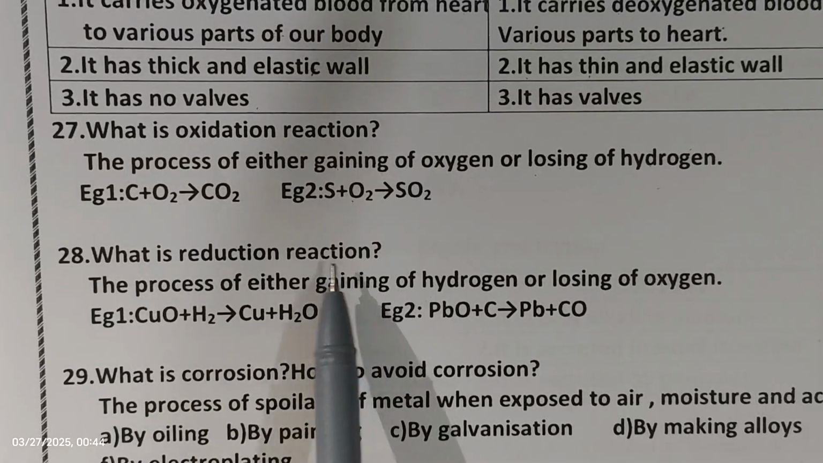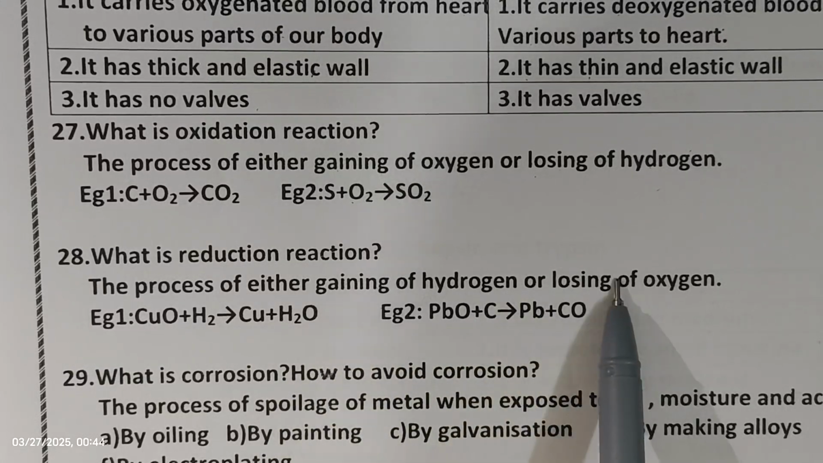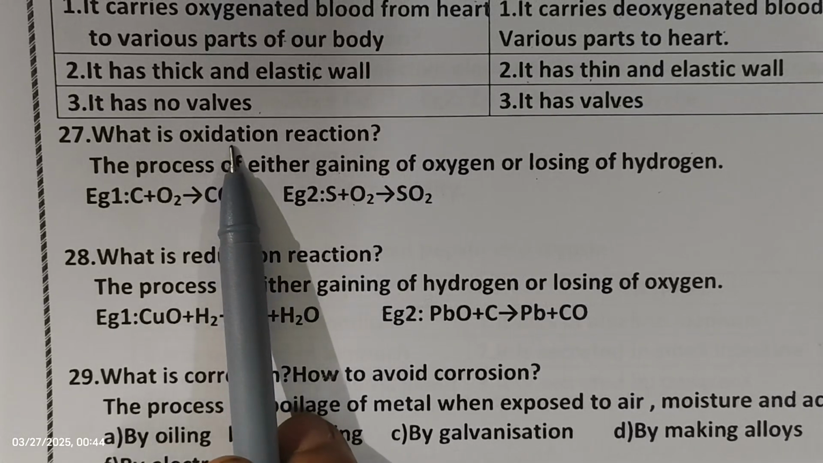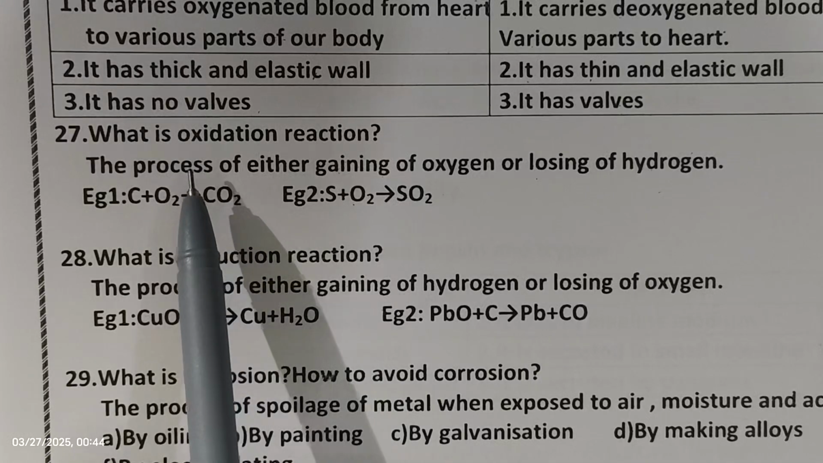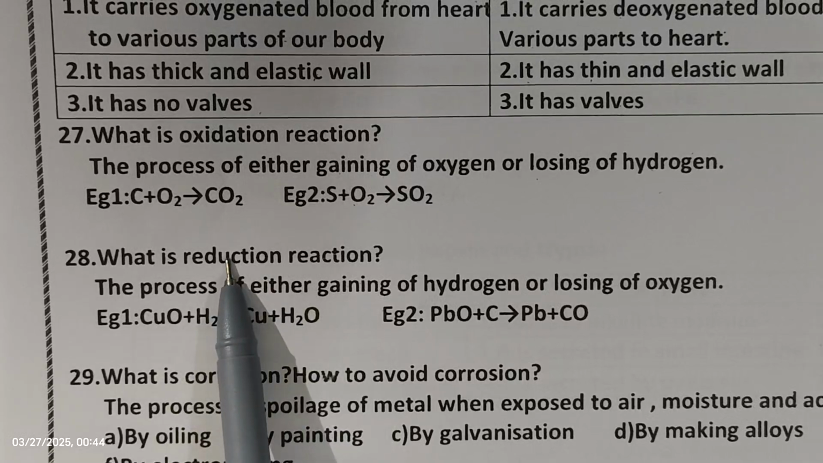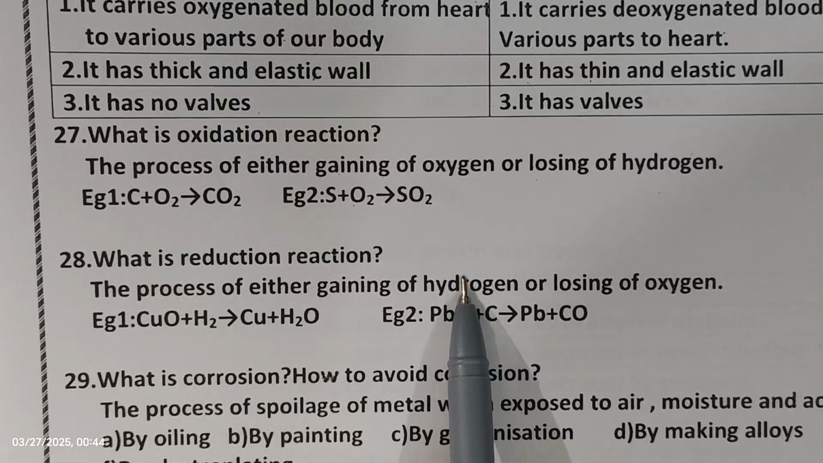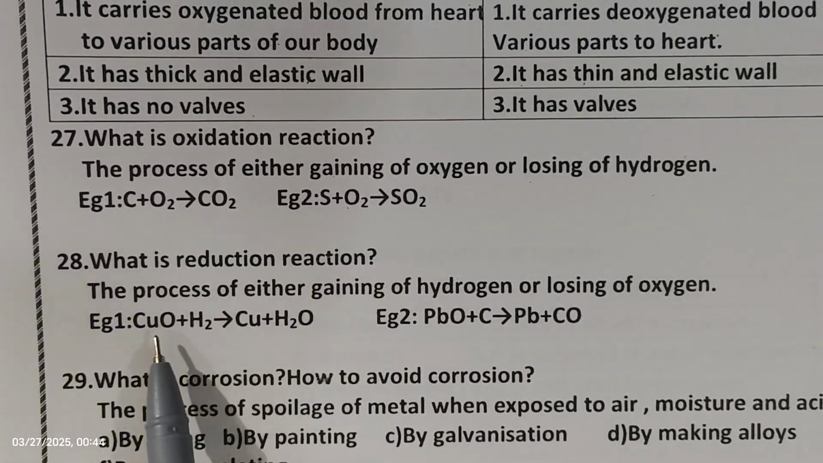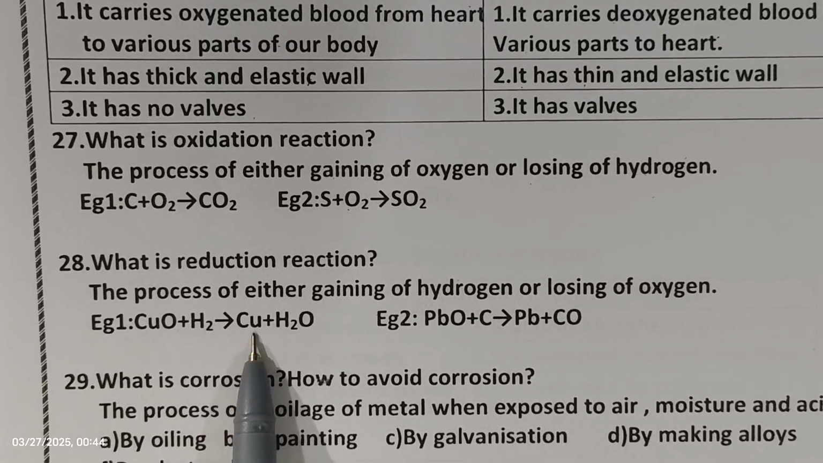The next one, reduction. What is reduction? A reduction reaction means the process of either gaining hydrogen or losing oxygen. The opposite of oxidation is nothing but reduction. In oxidation you say oxygen is gained, but in reduction the process is gaining hydrogen, meaning addition of hydrogen. For example, cupric oxide, copper oxide, plus hydrogen gives rise to copper plus water.